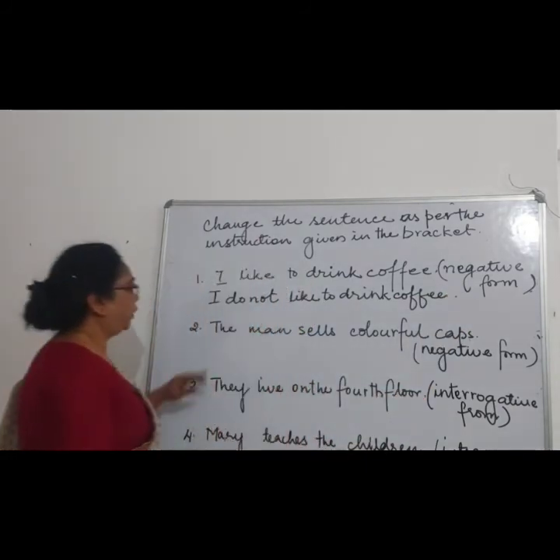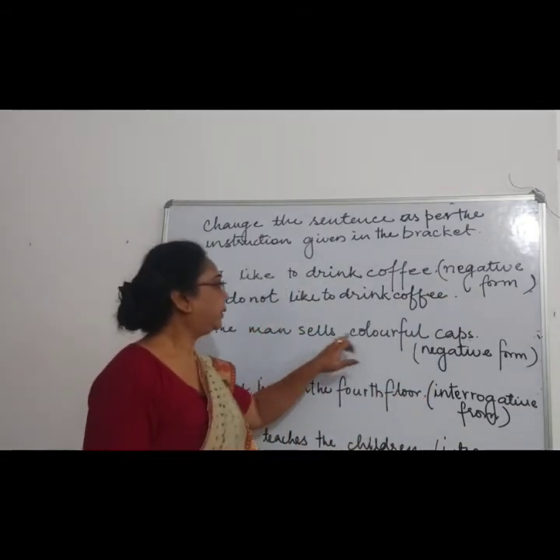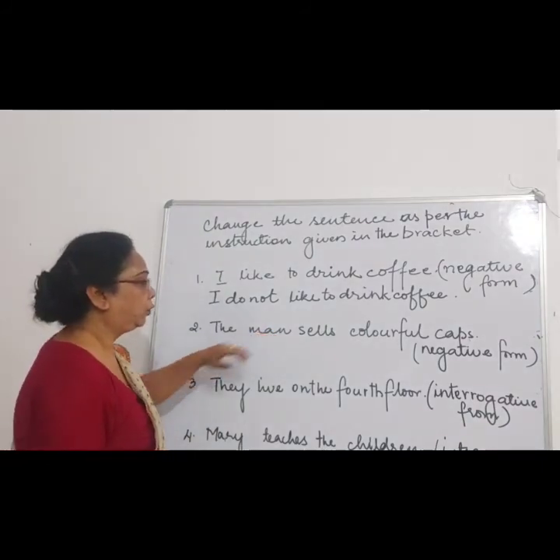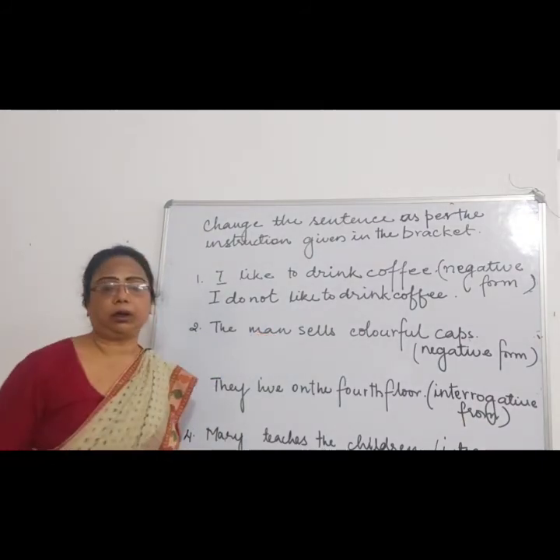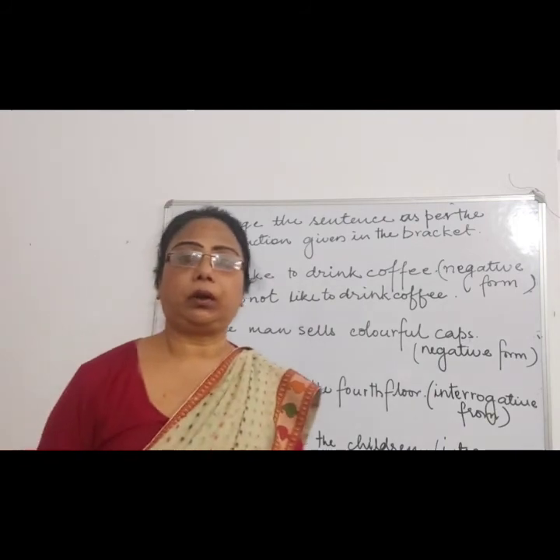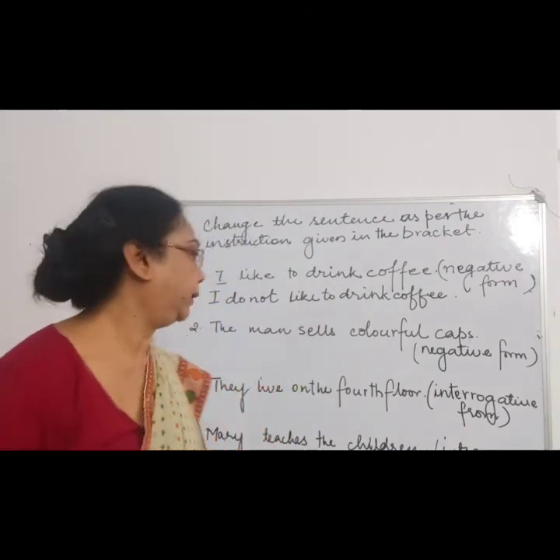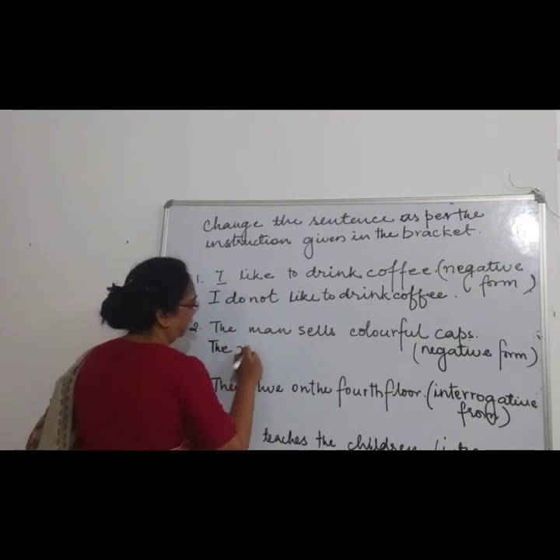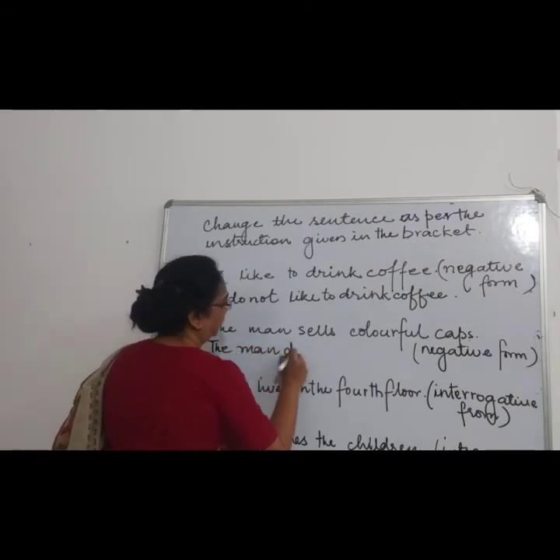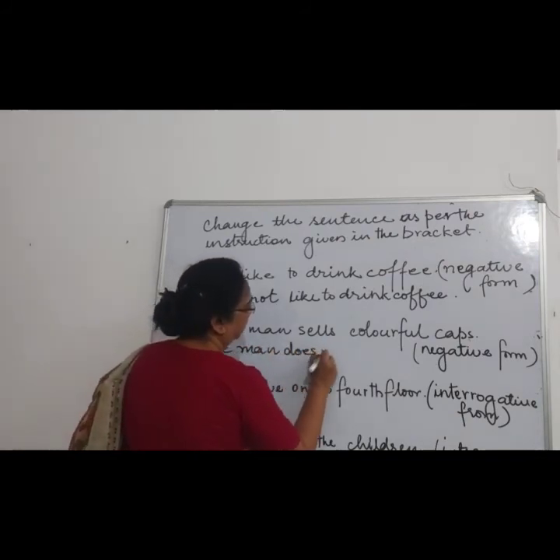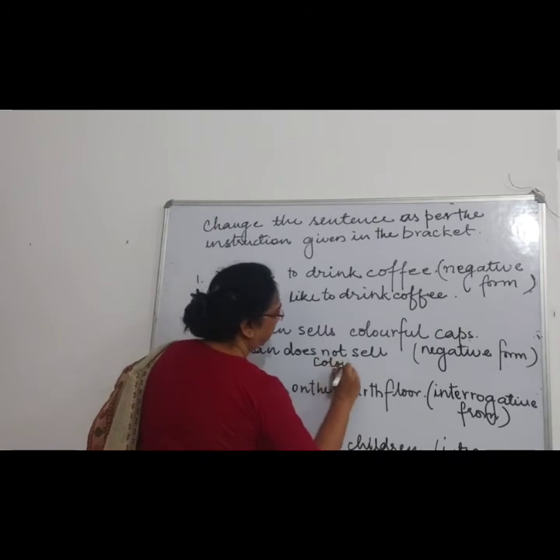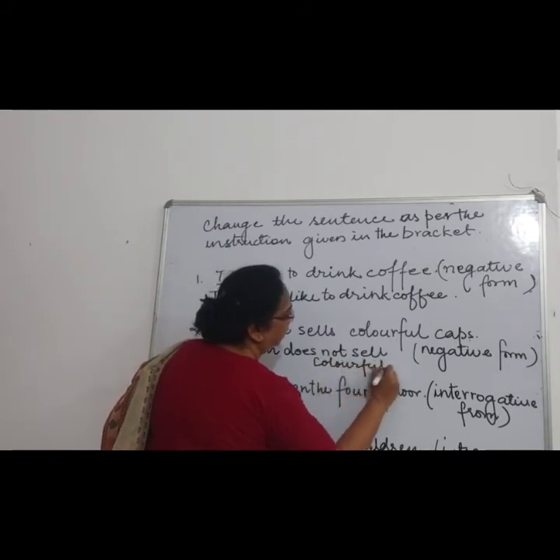Right. Next is, the man sells colorful caps. Now man is singular, so with a singular subject, what will we add? Does. So, the man does not sell colorful caps.